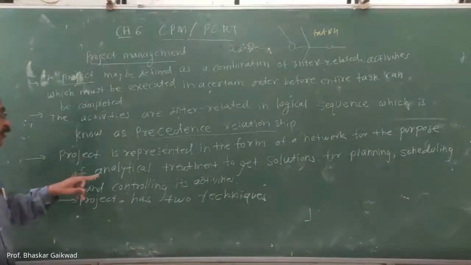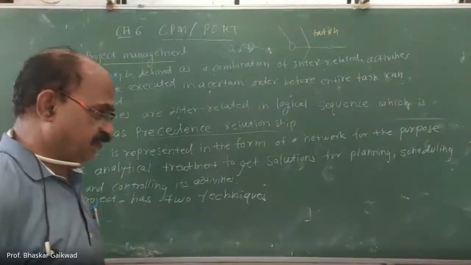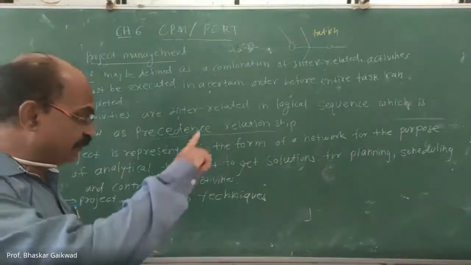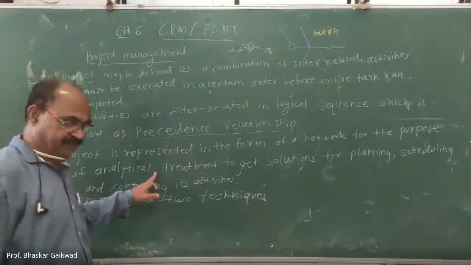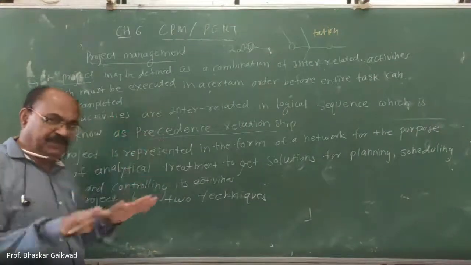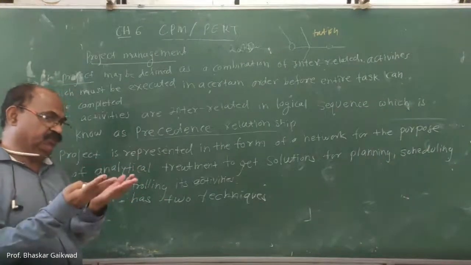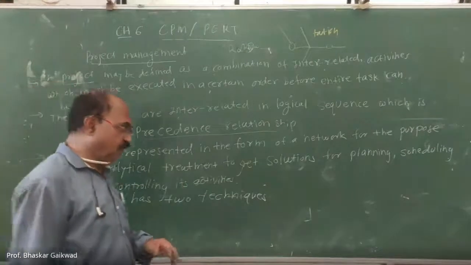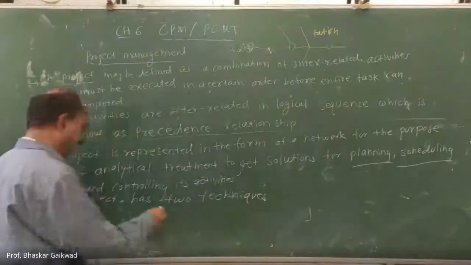Now next, a project is represented in the form of a network. Network means a certain diagram is required for the purpose of analytical treatment. That means we have to draw the project as a specific network, make the diagram, and give it certain analytical treatment to get the solutions for planning, scheduling, and controlling.